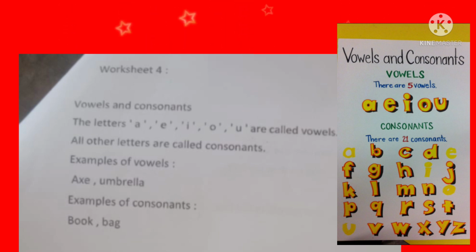Let's look at the examples of vowels. There is 2 examples given for vowels: axe, umbrella. Examples of consonants: book, bag. Now look at the exercises of worksheet number 4. Write 25 words beginning with vowels. That means the word should begin with the letters A, E, I, O, U.